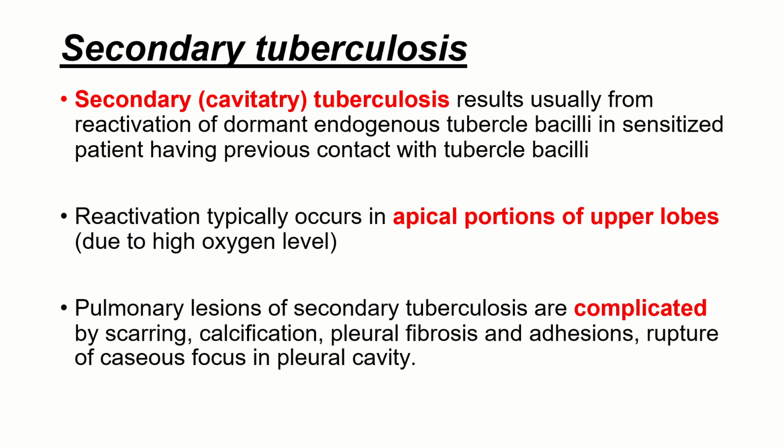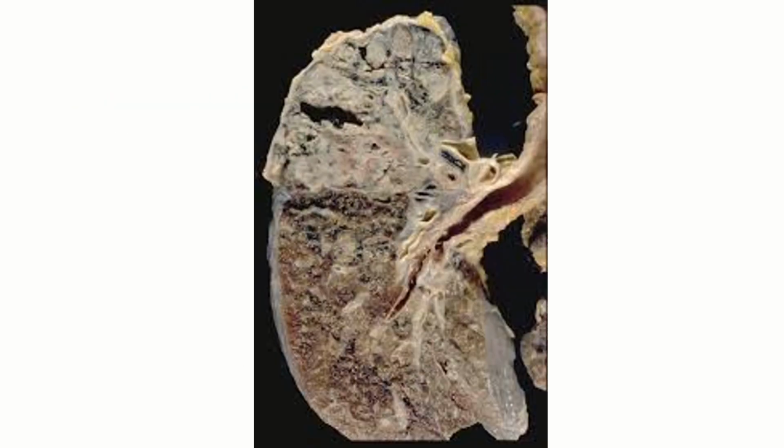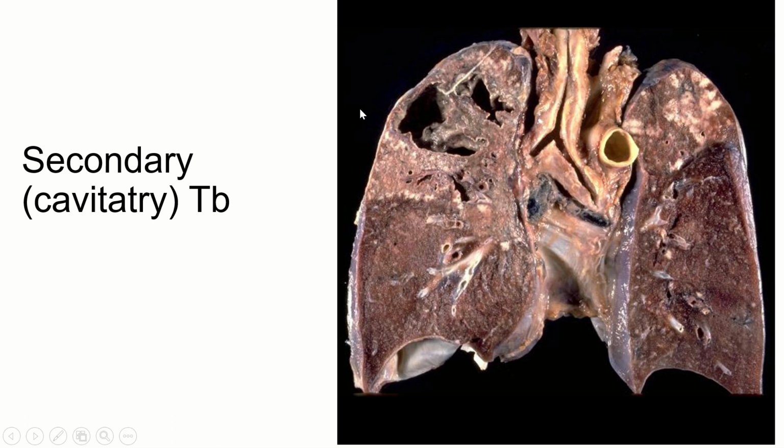Now reactivation typically occurs in the apical portion of the upper lobe because the oxygen level is highest in that area. So usually secondary TB will present with a lesion in the apical region. As you can see in this picture, you have a cavity. This is the lung. You can see the bronchus is going like this, and you have a very large grey white nodular area with a cavity formation. So this is a secondary TB.